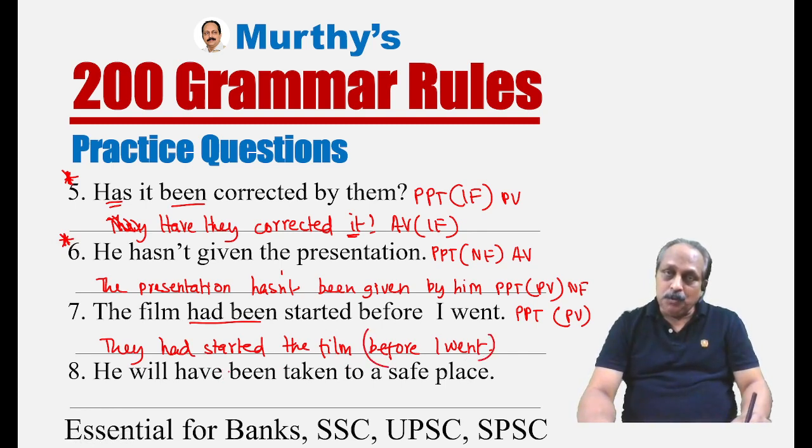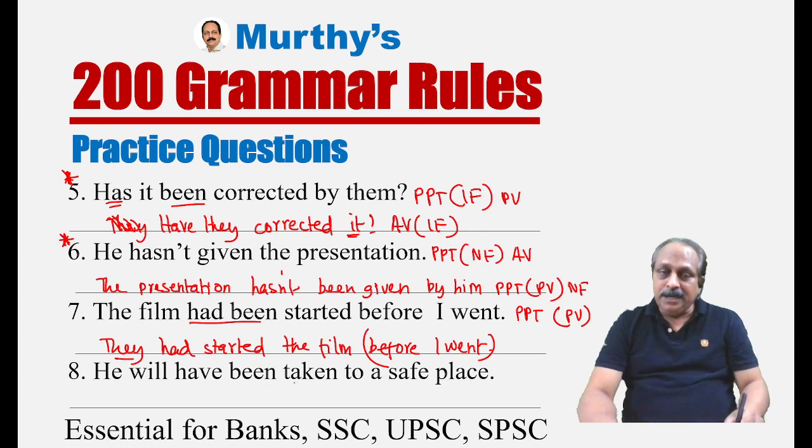Now look at this one. They had started the film. Active voice, past perfect. How does it change to passive voice? The film had been started before I went. The film had been started by them understood. Based on that here, they had started the film.